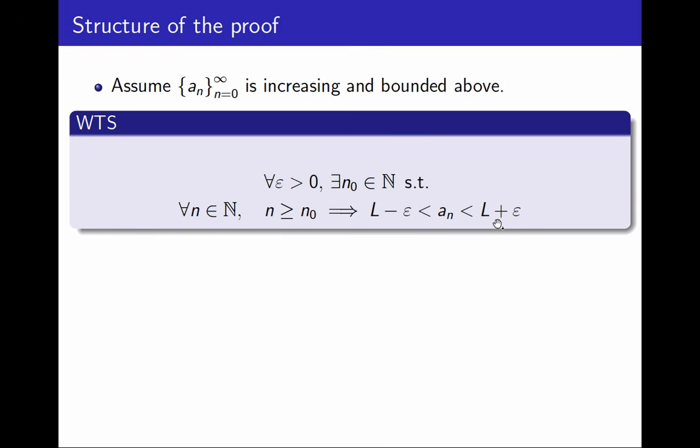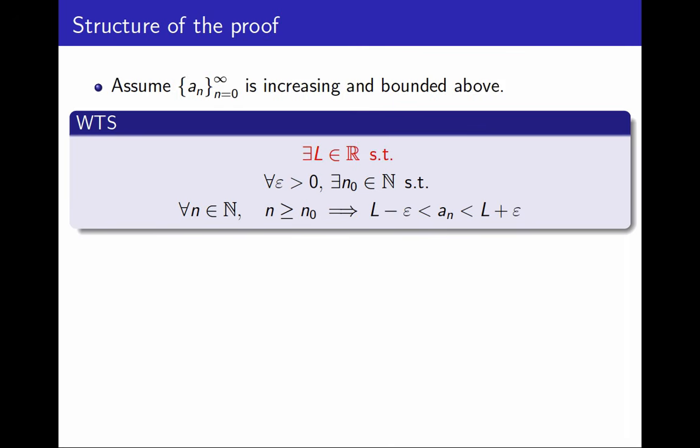Unfortunately, if I start writing this, it's going to make no sense, because L is not given to me as part of the statement of the proof. This is not what I want. This is the definition of "the limit of the sequence is L." It's not the definition of "the sequence is convergent." And what I want to prove is that the sequence is convergent. So before anything, I have to say what L is. The definition of "the sequence is convergent" is that there exists a real number L such that, and then the definition of limit.